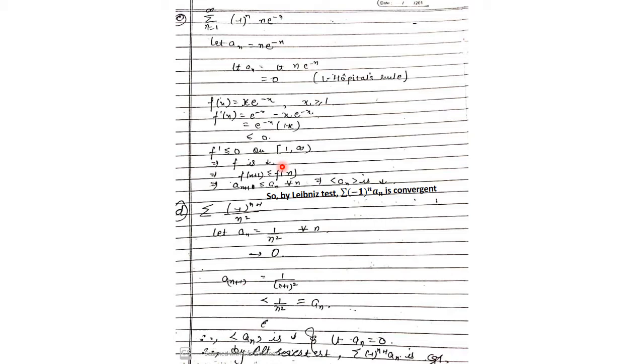And if f is decreasing, then f of n plus 1, because n plus 1 is greater than n, will be less than or equal to f of n, because the function is decreasing. But f of n plus 1 is nothing but a(n+1), and f of n is nothing but a n, so we get a(n+1) less than or equal to a n, and hence we get a n is decreasing. So we have a n is decreasing, limit of a n is 0, and therefore by Leibniz test or alternating series test, the given series is convergent.